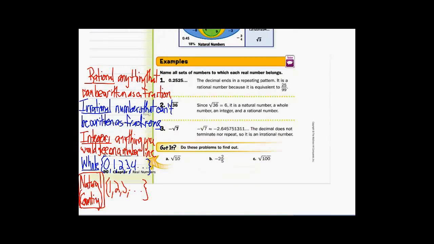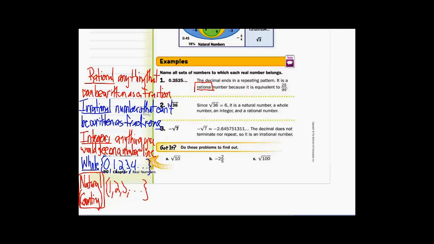Examples. Number 1, name all sets of numbers to which each real number belongs. So obviously you can see this is 2525252525, that is a repeating decimal. So if it's a repeating decimal, that puts it in rational. And it is rational only. Obviously if something's rational, it can't be irrational. It's one or the other.